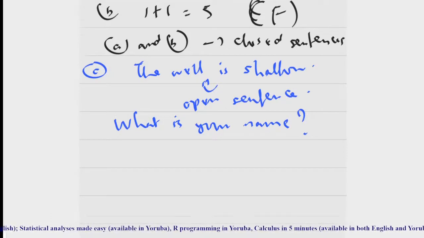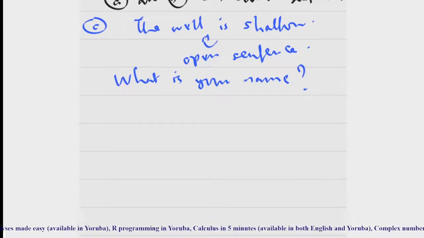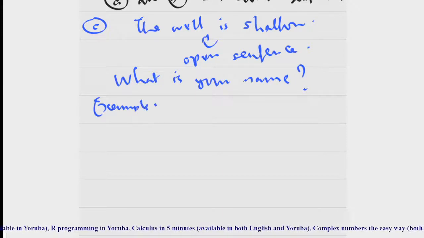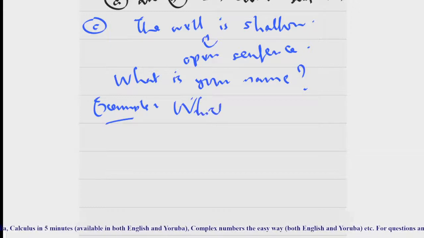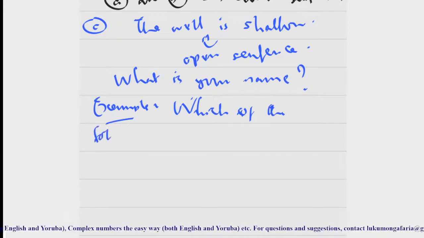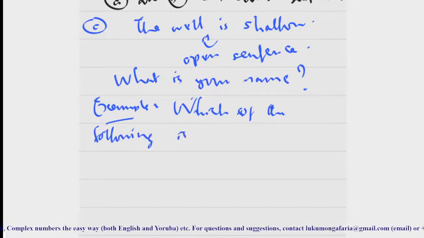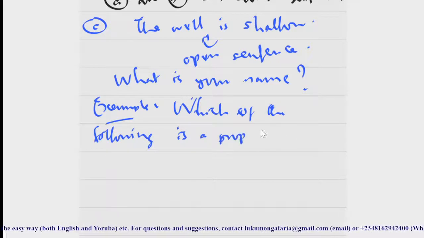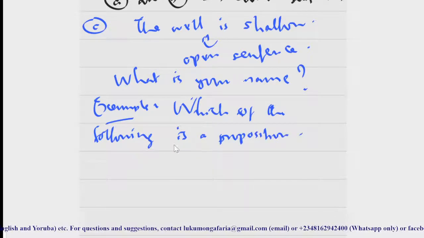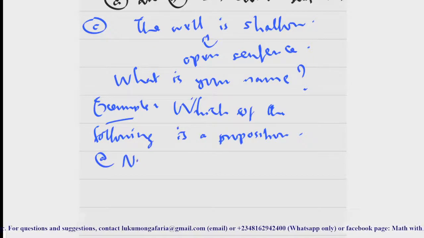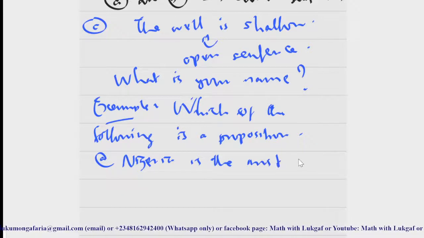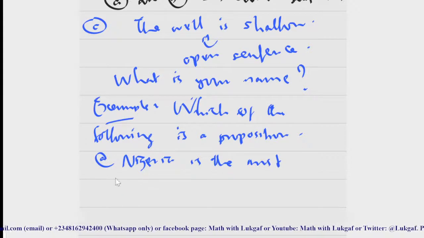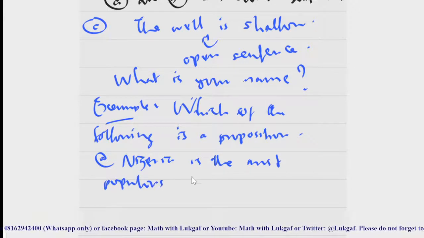So let me give you an example to back it up if you understand this. Example: which of the following is a proposition? Number one, Nigeria is the most populous black nation.